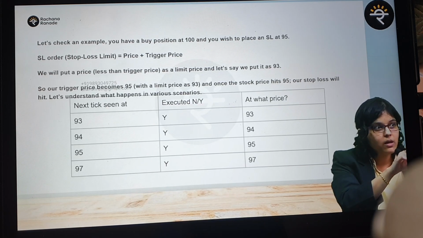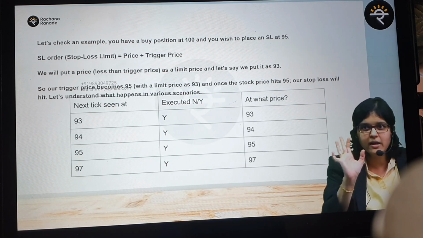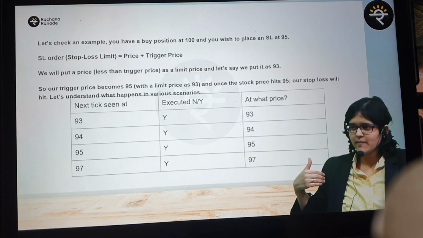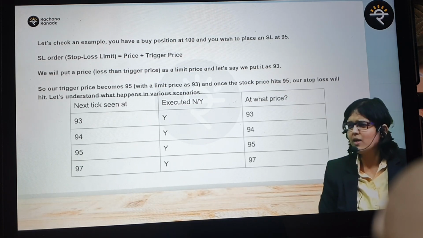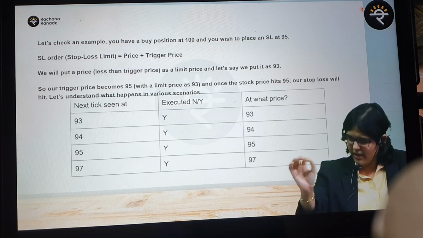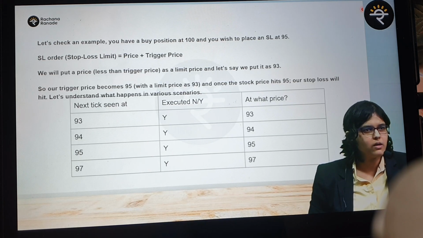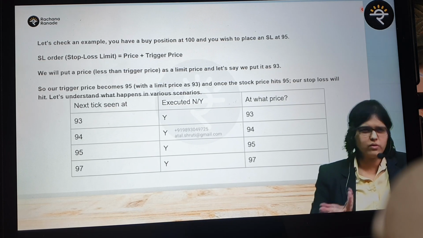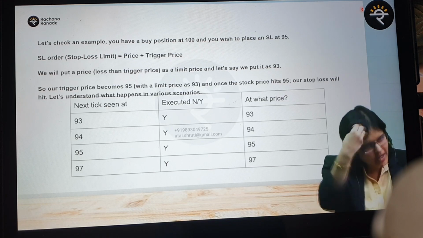So in that case, what is your learning? Don't keep a big gap between stop loss price and trigger price. There will be a gap, but don't keep it very large. Sorry? I guess the broker will not allow that. At least 10 paisa or something, it has to be there. It will give an error. 1 rupee, 2 rupees, at least 10 paisa, whatever. Trigger price has to be a little bit higher. So there is no point keeping it the same, but anyways, the broker doesn't allow it. That's a big point.